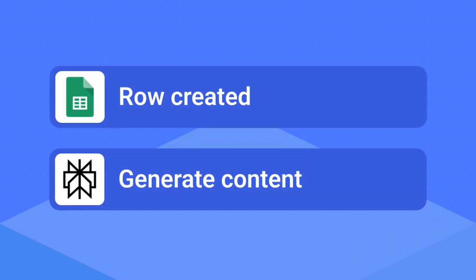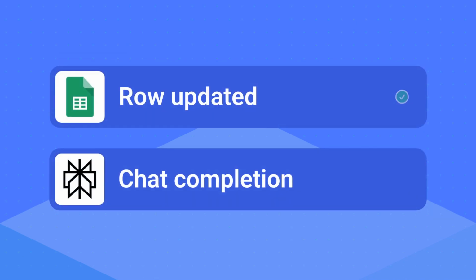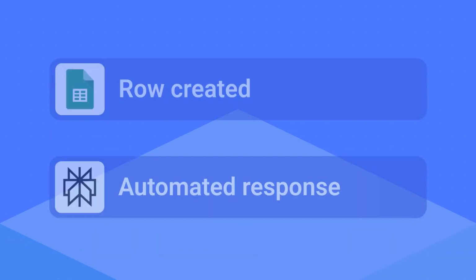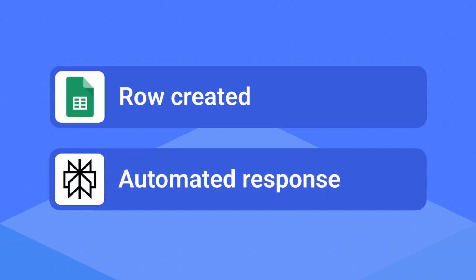For example, when new data is added to your Google Sheets, automatically generate AI-powered analysis and insights. Or create intelligent summaries of your spreadsheet data the moment it's updated. Or even turn your raw Google Sheets data into actionable business intelligence with automated AI responses.